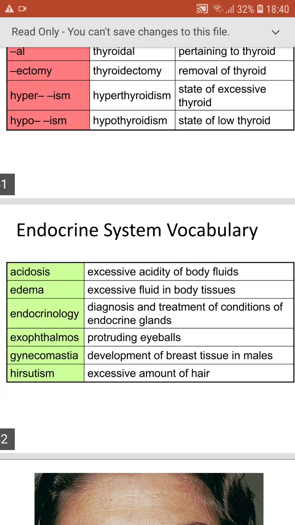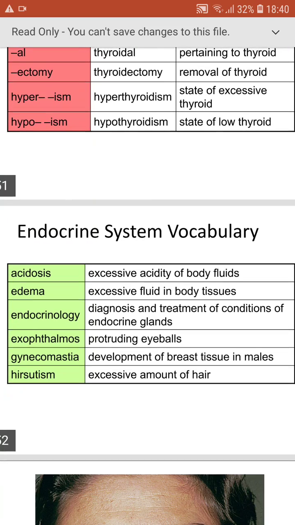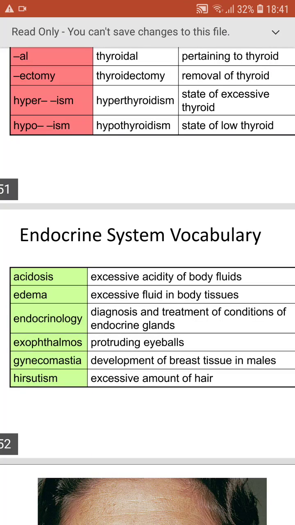And coming to the endocrine system vocabulary, acidosis, excessive acidity of the body fluid, we call it acidosis. And edema, excessive fluid in the body tissue. And endocrinology, diagnosis and treatment of conditions related to the endocrine system or endocrine glands.